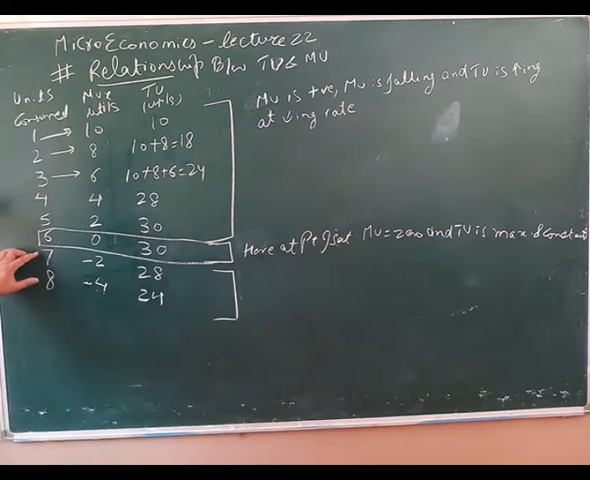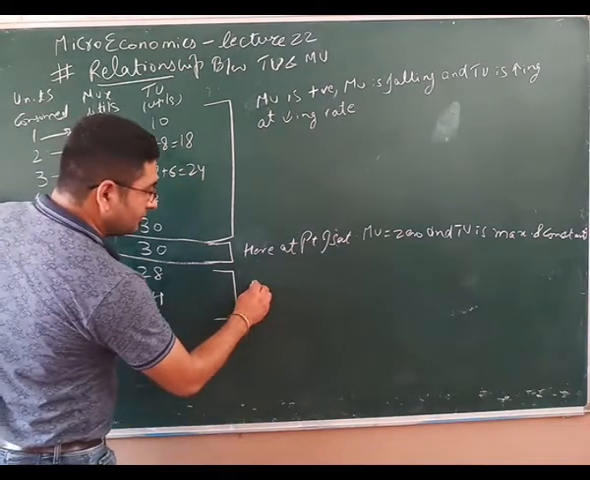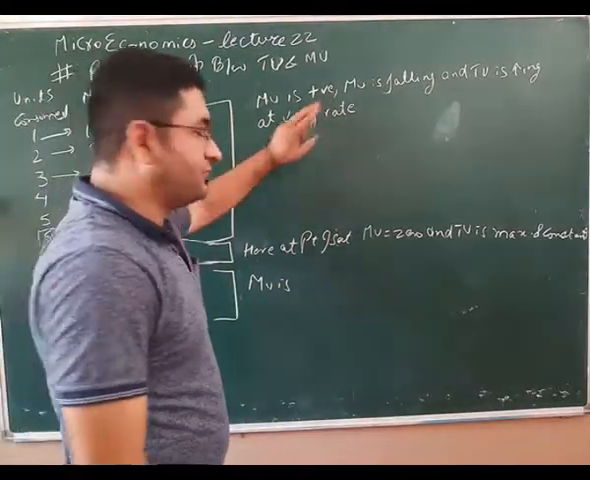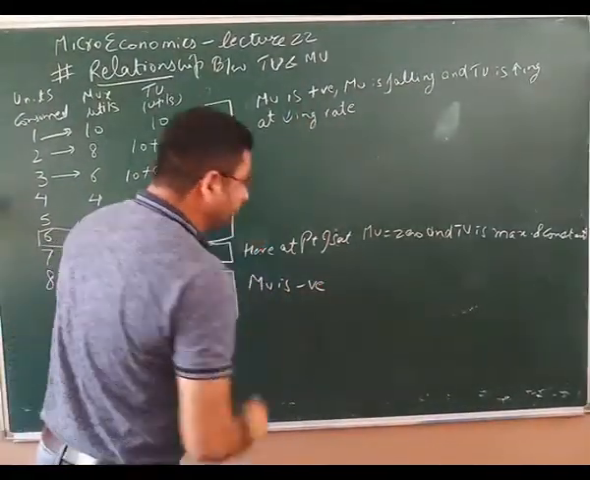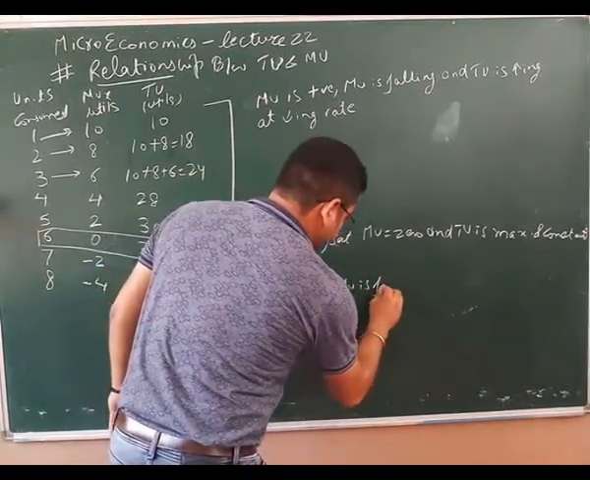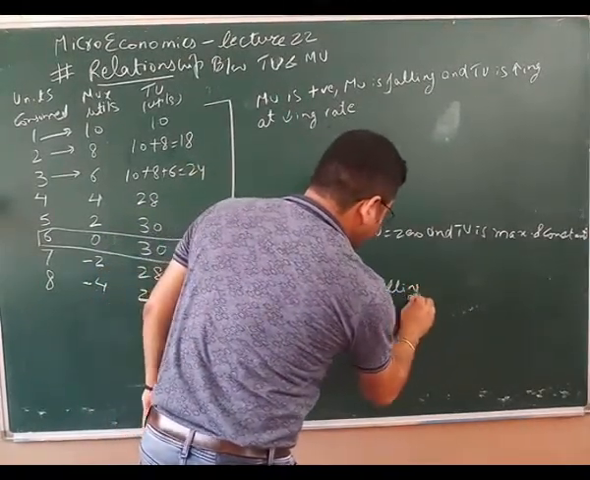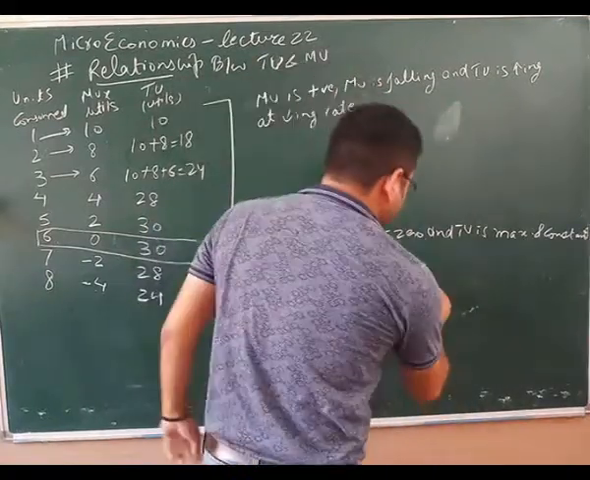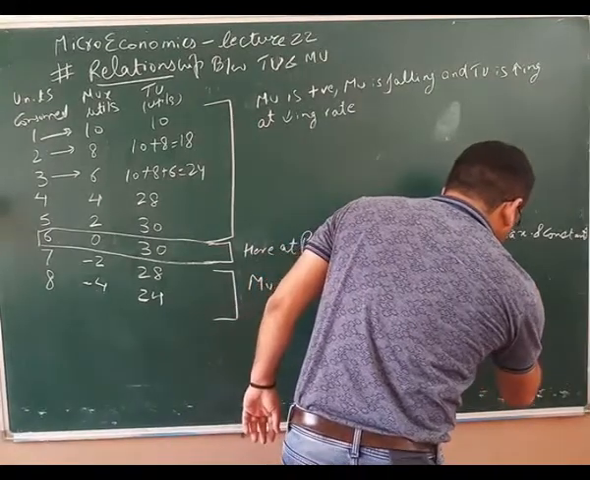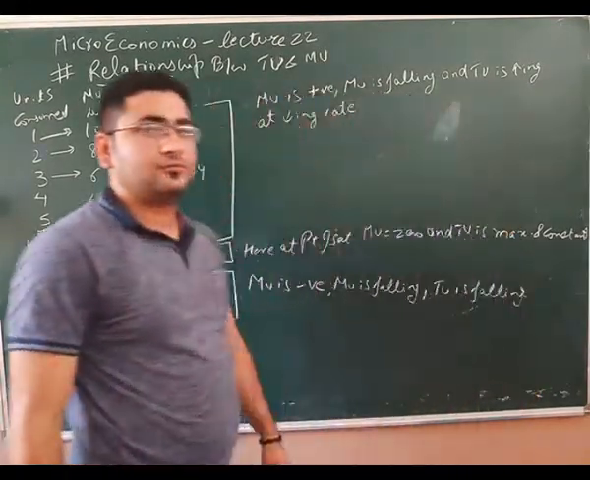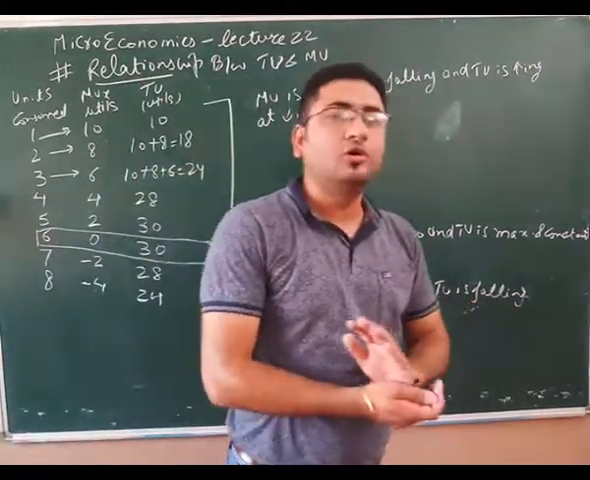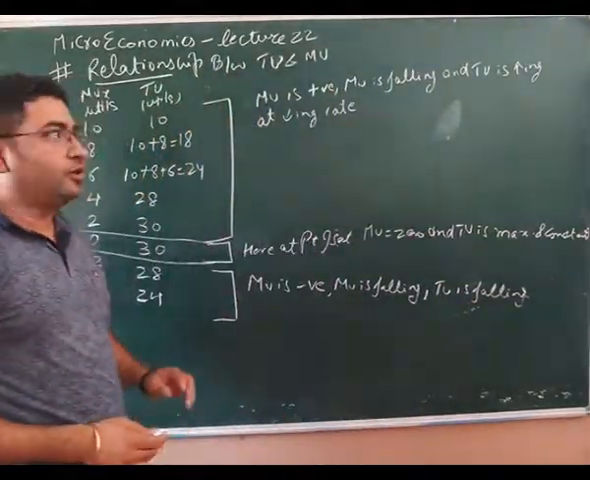So for the units 7 and 8, here what is happening? MU was positive, here MU is negative. MU is still falling and TU is also falling. Right? MU is negative, MU is falling and TU is also falling. Getting my point? तो क्या हुआ?